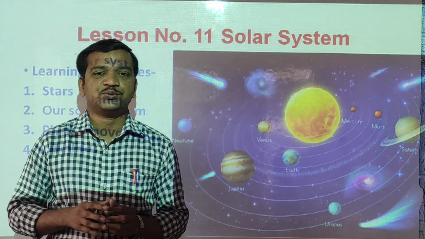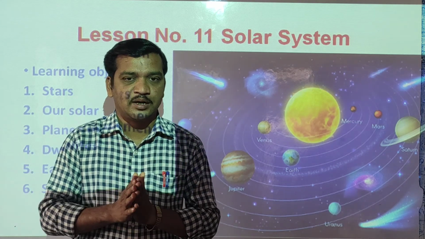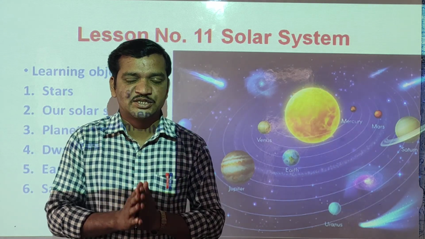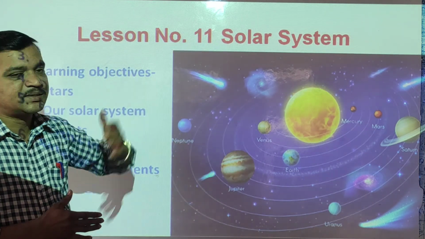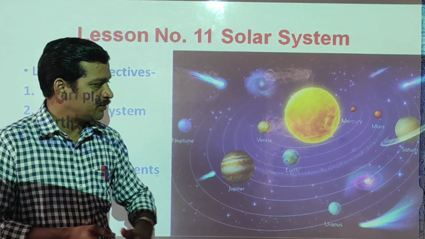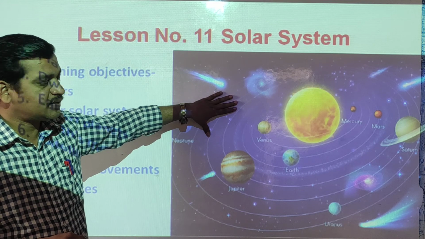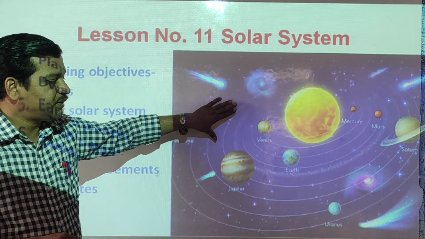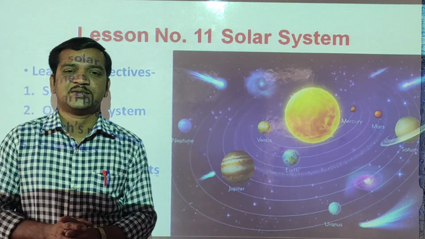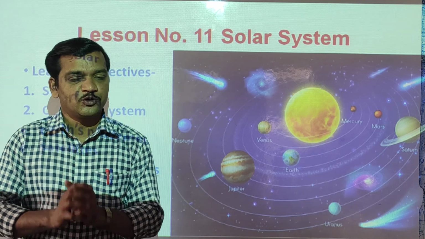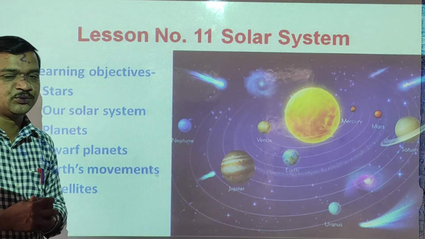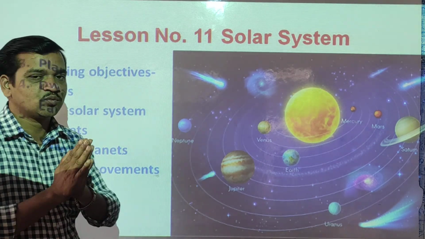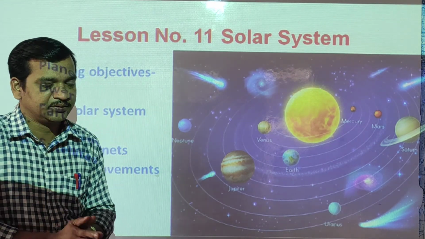Today we are going to start our new chapter, chapter number 11, solar system. Can you see a picture of the solar system, students? So this is the picture of our solar system. Before starting our lesson, first we will see the learning objectives of our lesson. This is what we are going to learn.